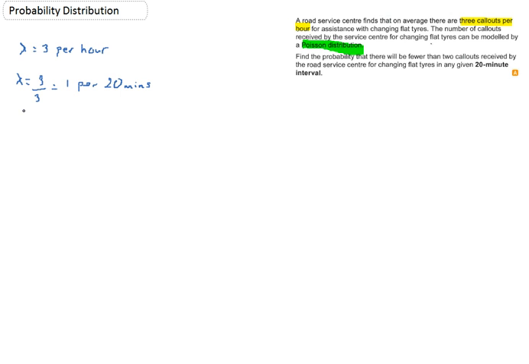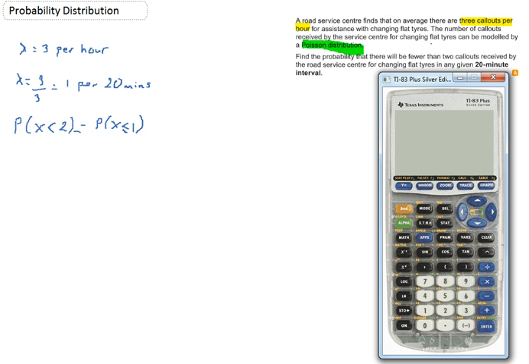The other thing I need to be clear about is that my probability is x. Now, fewer than 2, does that include 2? Fewer than 2 does not include 2, so it's less than 2, which means that I'm going to be working out, because my calculator needs it to be that way, that x is less than or equal to 1. Okay, remember binomial and Poisson distributions are discrete. So now I can fire up my calculator.